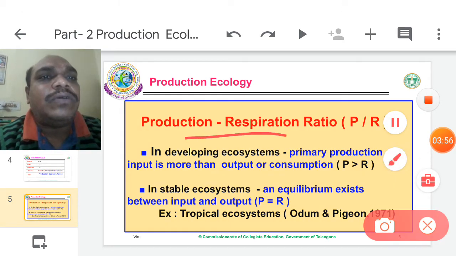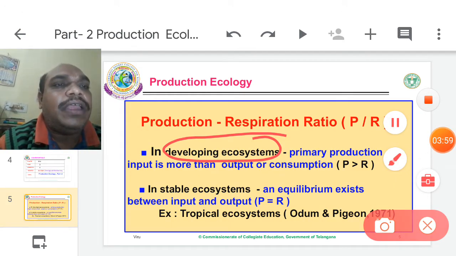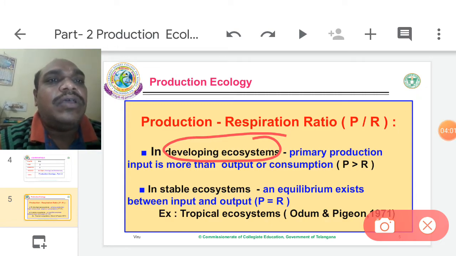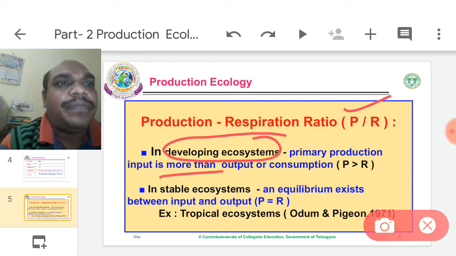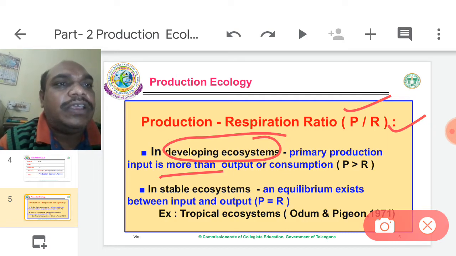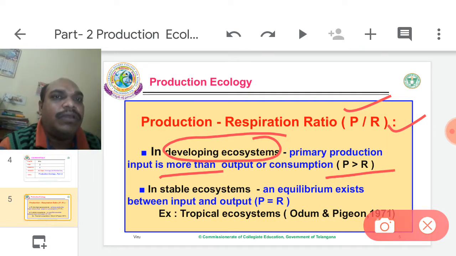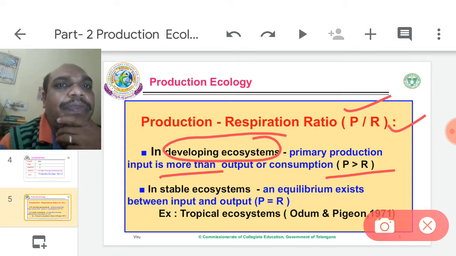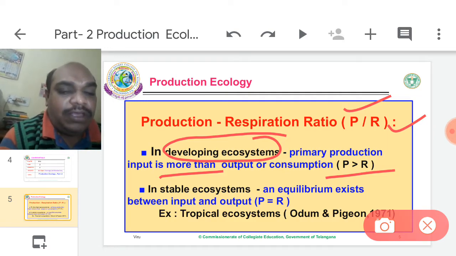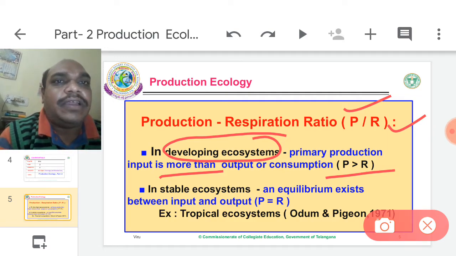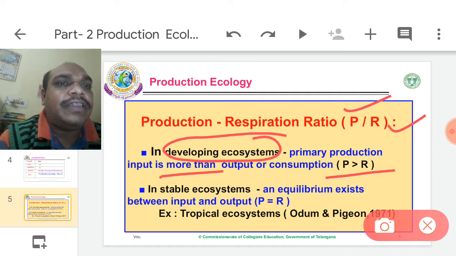In developing ecosystems, the primary production input is more than output. Means the carbohydrate produced in photosynthesis is more, and the organic matter consumed in respiration is less. In that moment the P by R value is always P greater than R. P means photosynthesis organic matter, R means respiratory consumption of organic matter. P is greater than R in developing ecosystems.